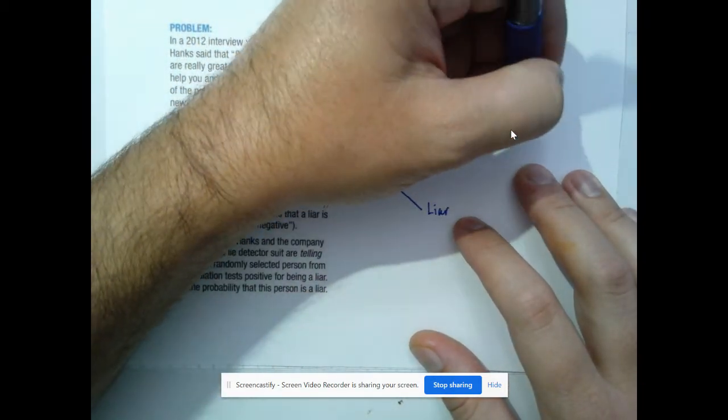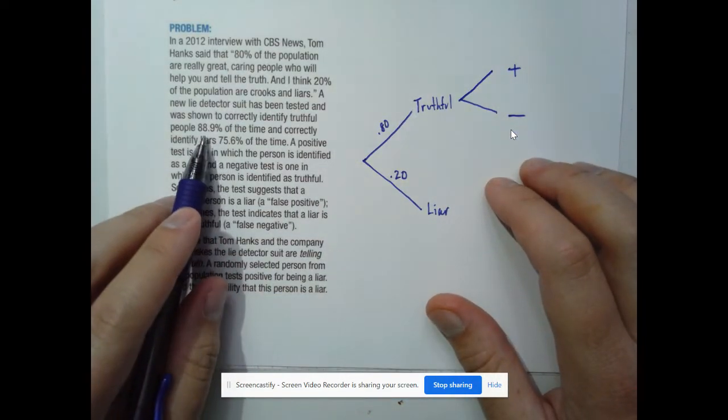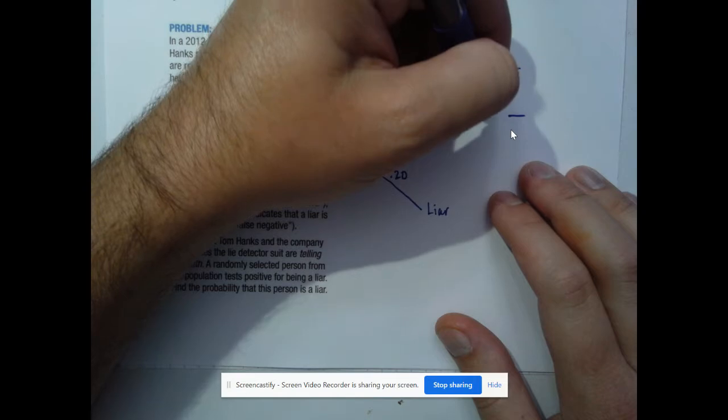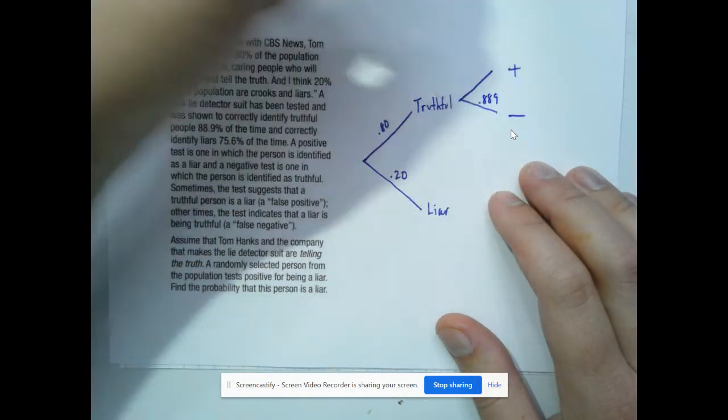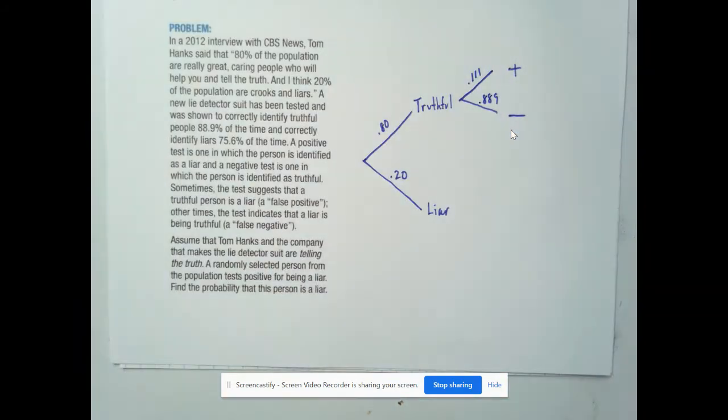And then if they are truthful, the test should come out negative if they actually are truthful. So that should be 0.889. And then positive test 0.111. So even if they are truthful, there's about an 11% chance that they come out from the test as a liar.